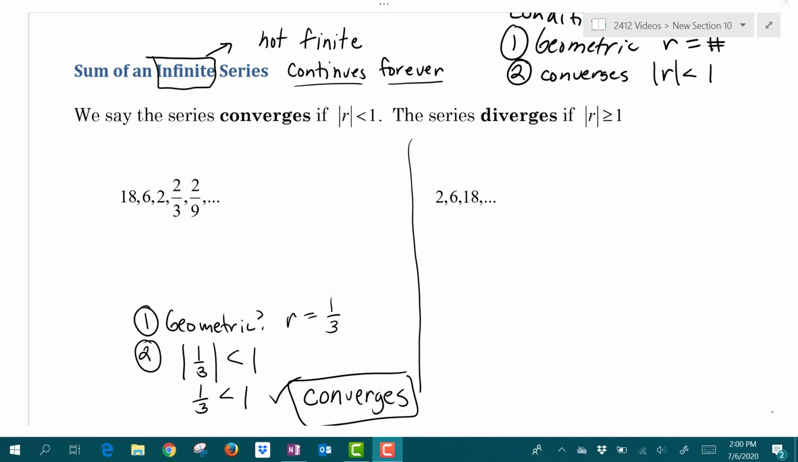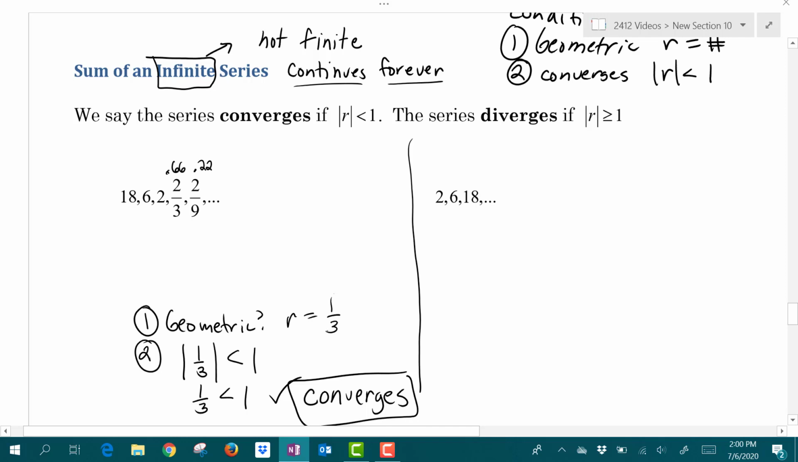So let's take a closer look at the terms of this sequence. We have 18, 6, 2, 2/3, 2/9. Now those are the exact values, but let's start thinking about the approximations of those. That would be about 0.66. 2/9, if I put that into my calculator, I get a decimal approximation of about 0.22. We notice that the terms of the sequence are getting smaller. And that's what's going to happen when your sequence converges. The terms of the sequence start to get smaller and smaller.